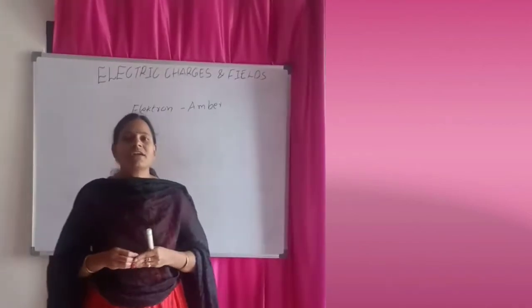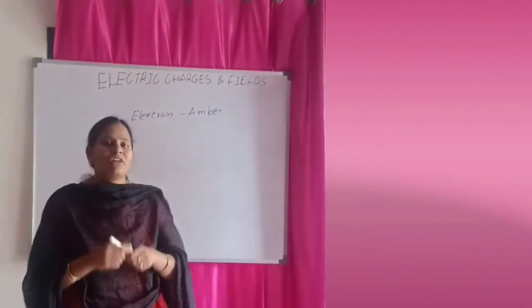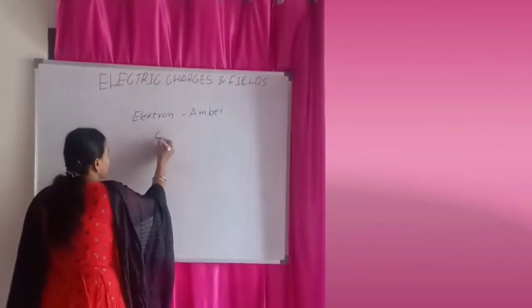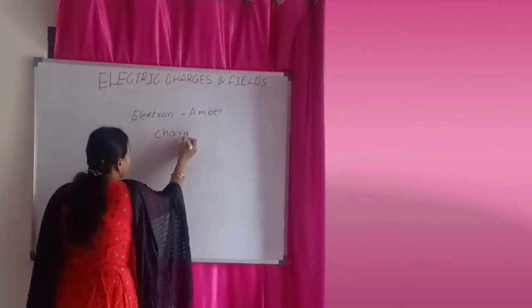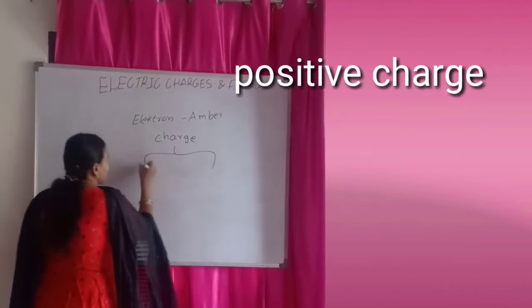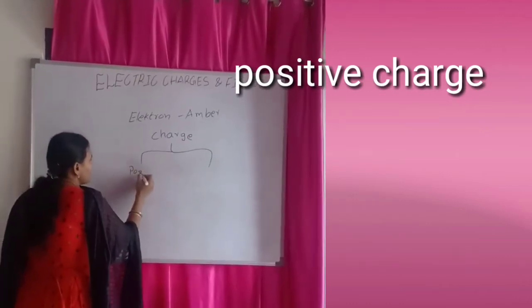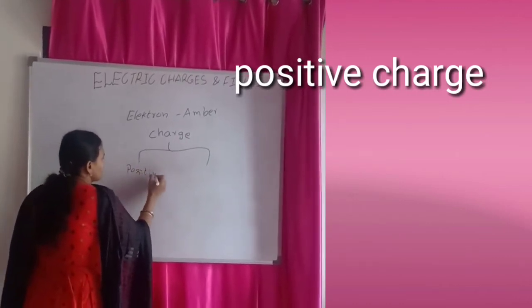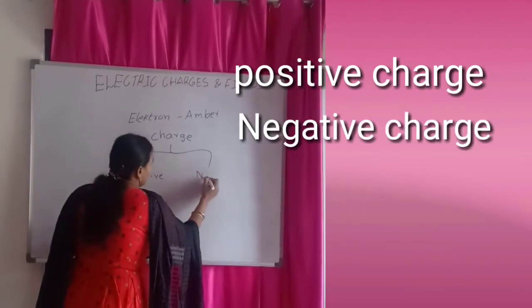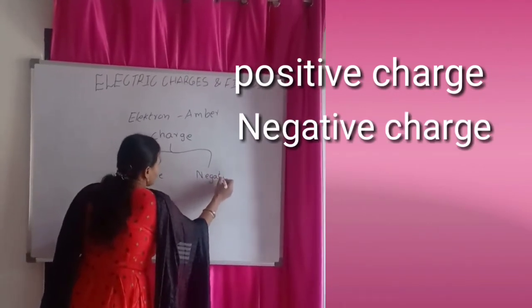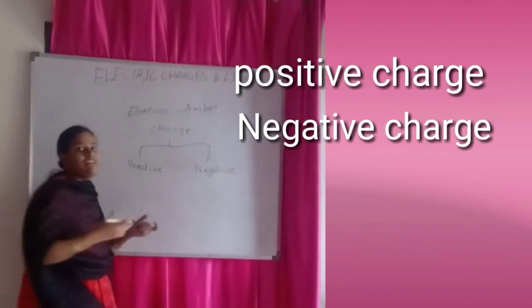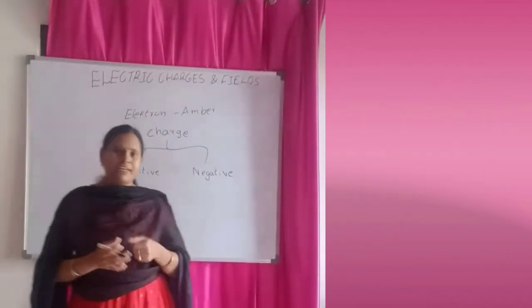Very nice. So how many types of charges are there? Charges are divided into two types. One is the positive charge and the second one is the negative charge. So how do we define these two charges, positive charge and negative charge?